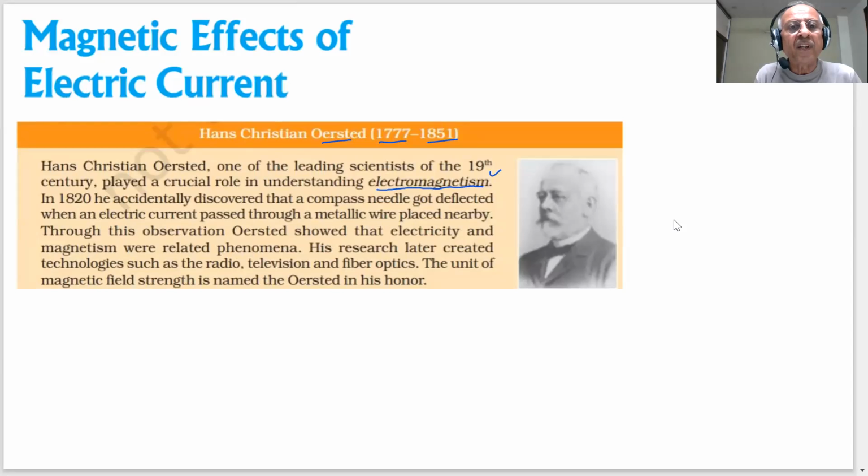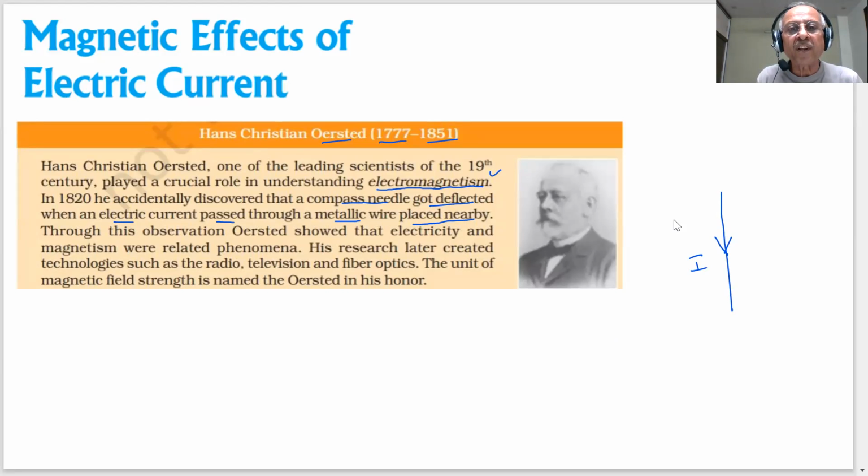In 1820, he accidentally discovered that a compass needle got deflected when electric current is passed through a metallic wire placed nearby. This is a very important point. If you have a conductor, a copper wire, and current is flowing through it, the compass needle placed near it got deflected.